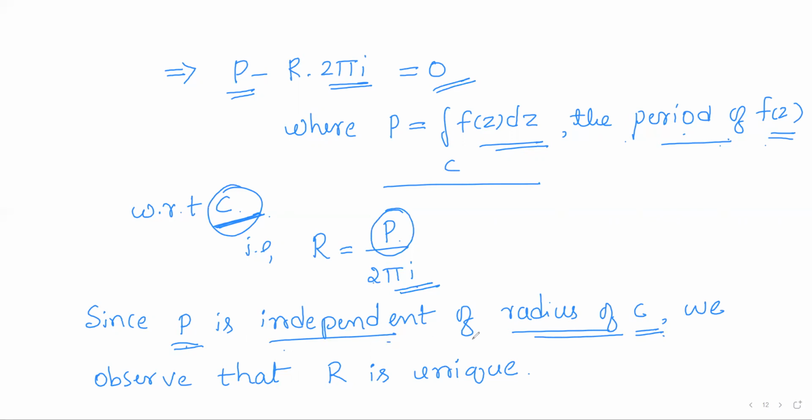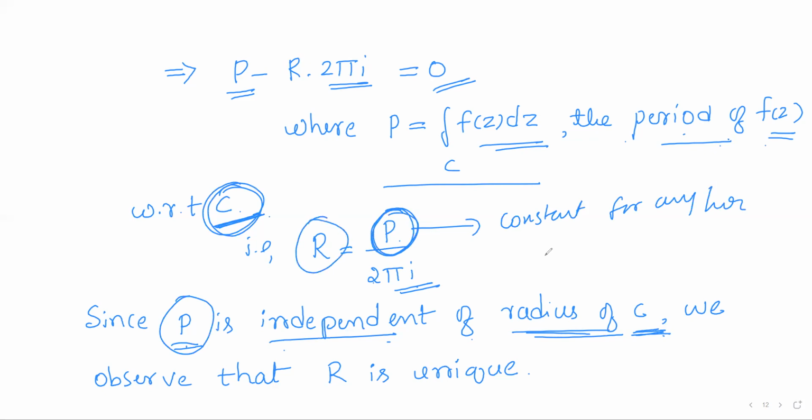So P is independent of the radius of C. Whatever radius you choose for the circle C, the value of P will not change. So the value of P remains the same. Or in other words, P is constant for any homology basis element. So if you consider any homology basis element C, the value of P is fixed. So that value of r is fixed.